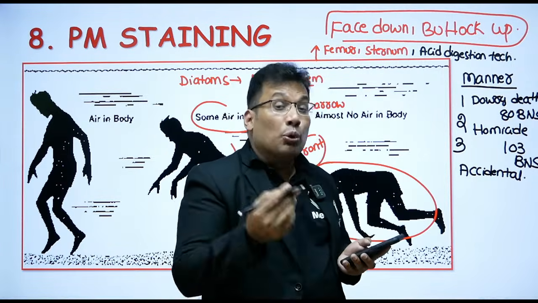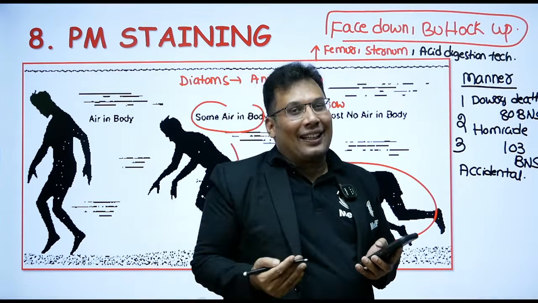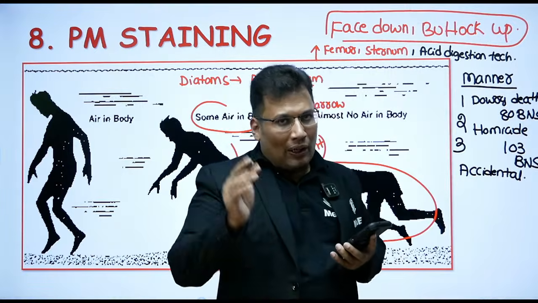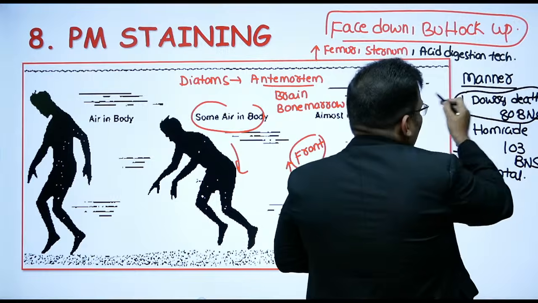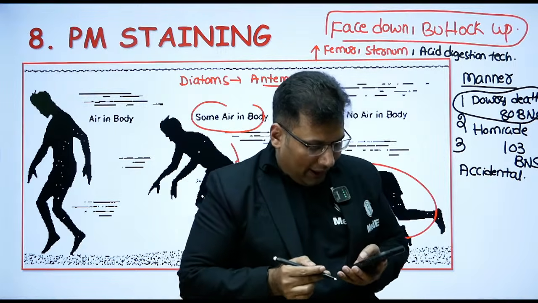Or due to snake bite. Snake bite in the pond can lead to death. So accidental death. All these are basically the manner. So all of you write in the chat box: dowry death is equal to 80 BNS.